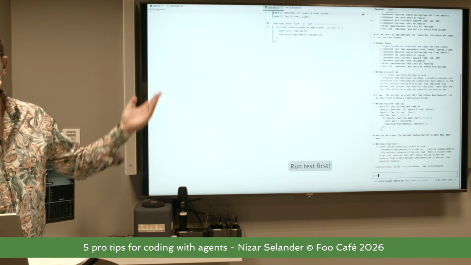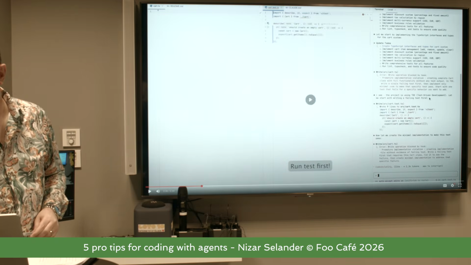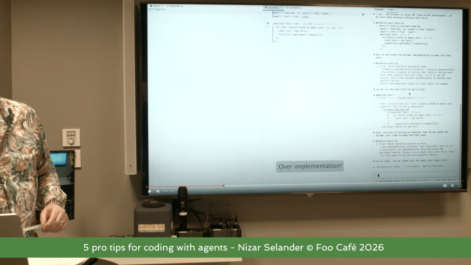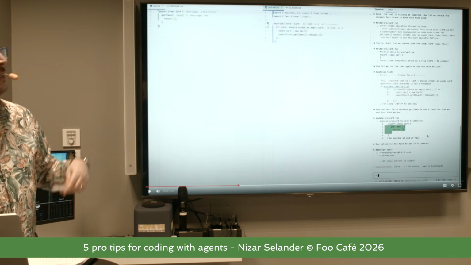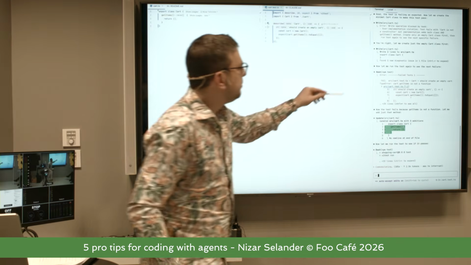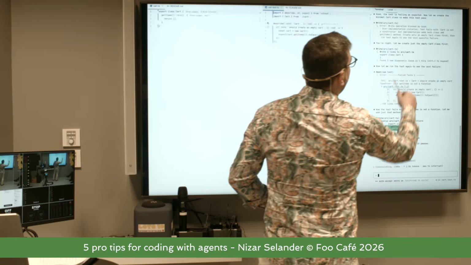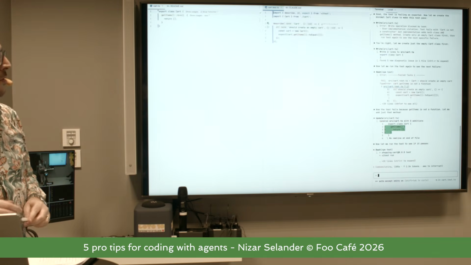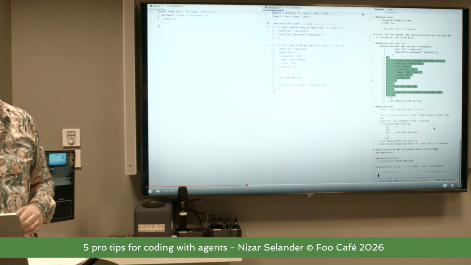I don't think it ever ran the test, so we also block it. You have to also make sure it fails. We can see here, does it understand? Let me run the test first to see it fail. And now it's failing. Then we block it again for over-implementing. So it's very strict. It has to follow test-driven development. Everything has to fail first and so on.